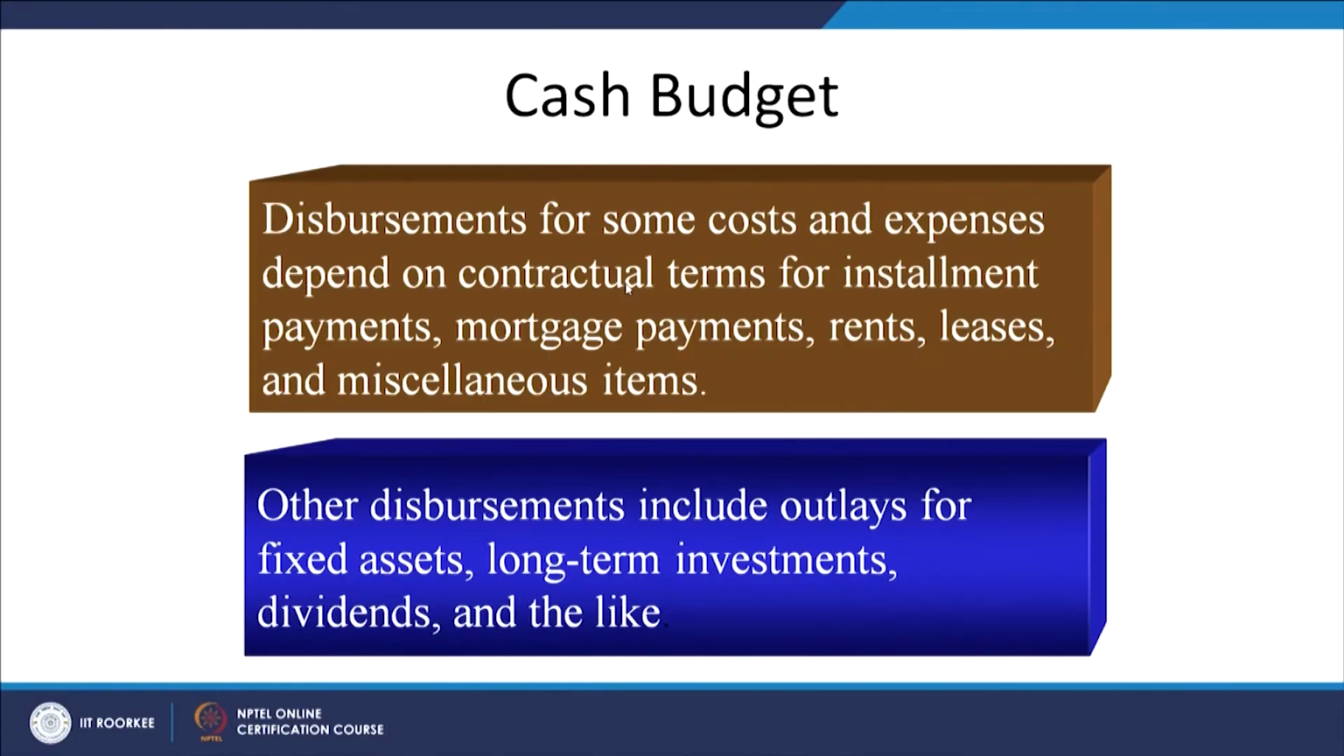We will have to work accordingly and include all these. As per these terms and conditions, we prepare the cash budget. Other disbursements include outlays for fixed assets, long-term investments, dividends and the like. So it means total payments we have to assess in advance to be made in the month of January, total receipts we have to assess in advance to be received in the month of January, and we have to try to find out the net balance.